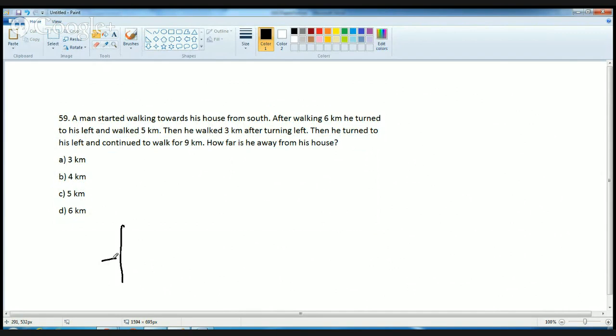Since I am making this direction north, south, east, west, he's starting from his south. After walking 6 kilometers, he turned to his left. So here he goes 6 kilometers, turns to his, if I am pointing this way, this side would be my right side, this would be my left side. So he turns left and walks 5 kilometers.